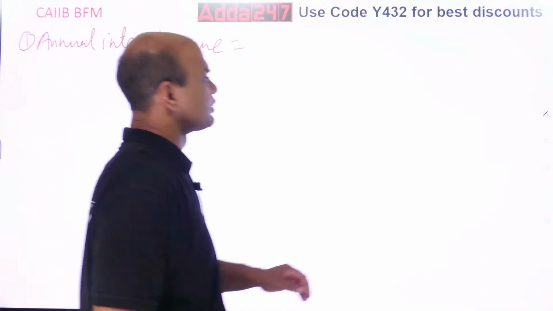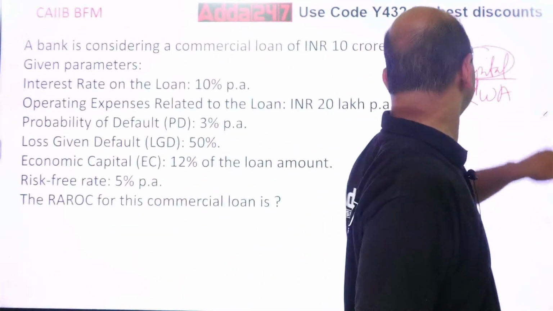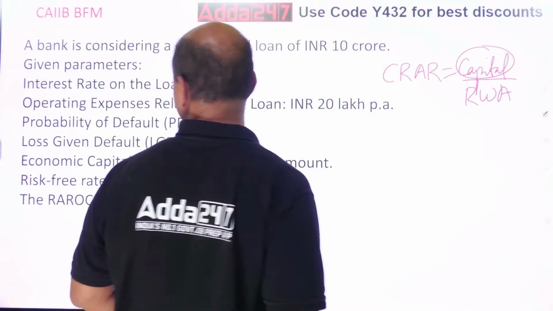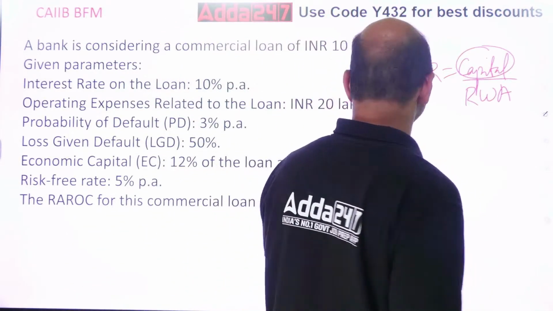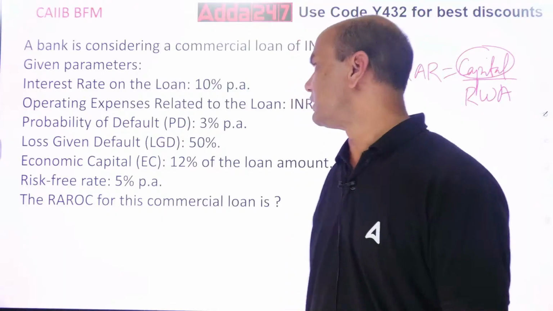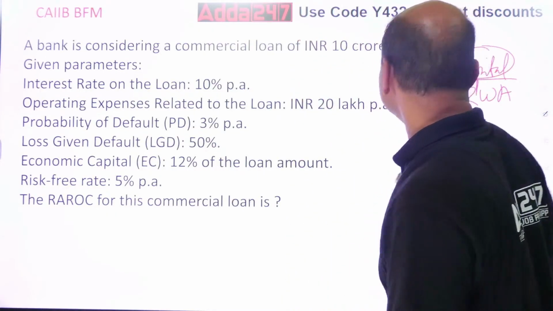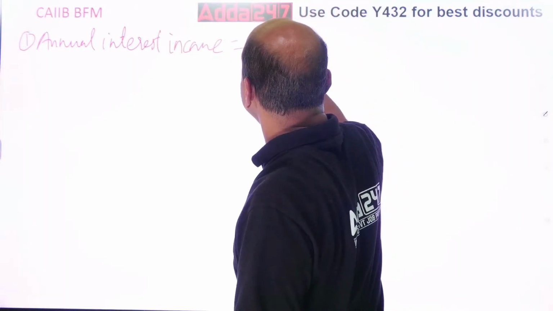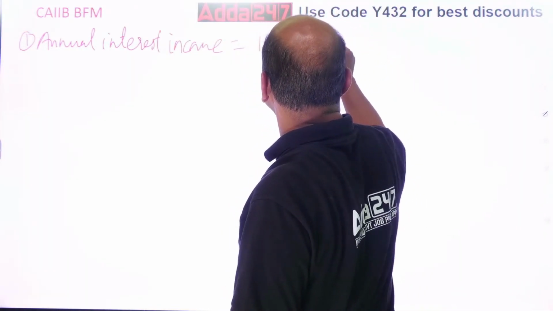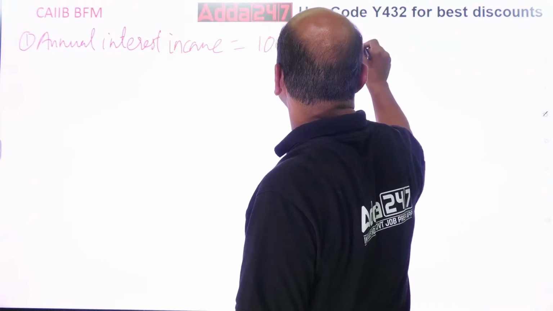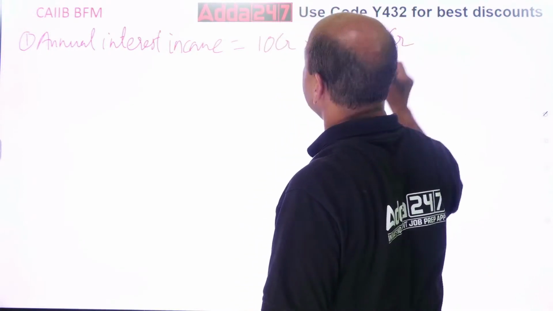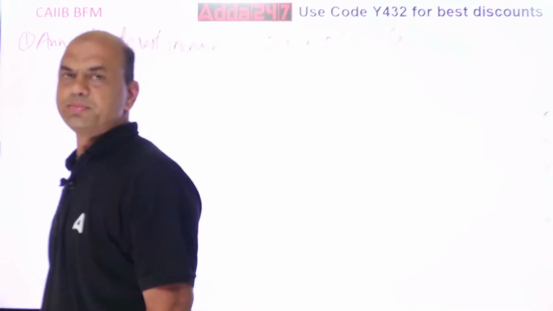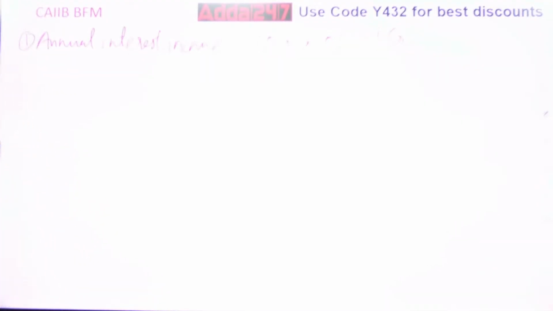So it is 1 crore, right? Probability of default is 3%. Everything is given to you. PD is given. So that is equal to 10 crores into 10%, which is equal to 1 crore. 1 crore is my annual interest income. Got it, everyone? Annual interest income is 1 crore.